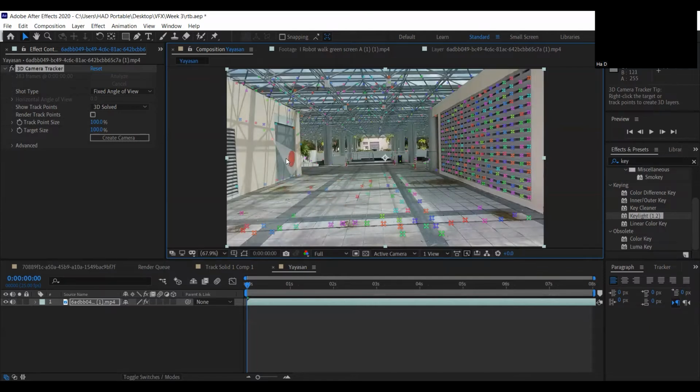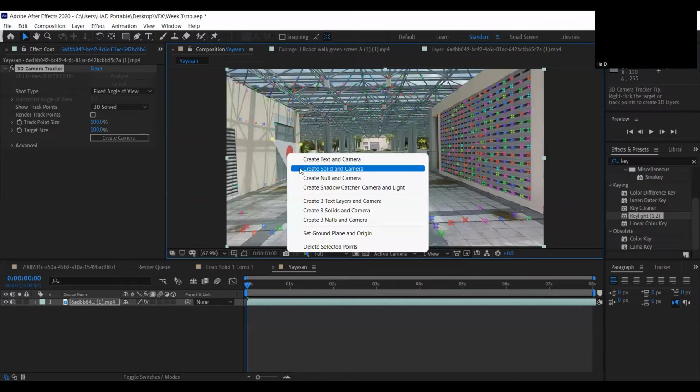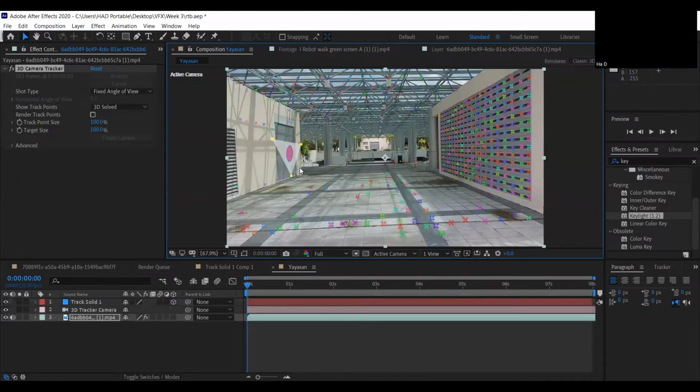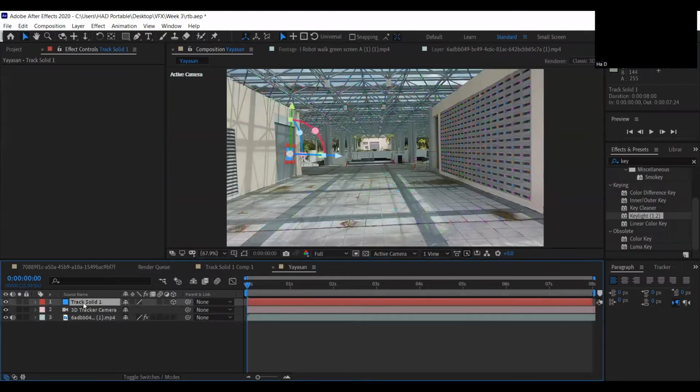So let's do this. When I put my cursor on the wall, you see there is a perspective. This is a ground perspective, it's on the ground. So this is on the wall. Let's start. Okay, that's good. Let me choose this one. Right click, create solid camera. So I have this. Let's see.